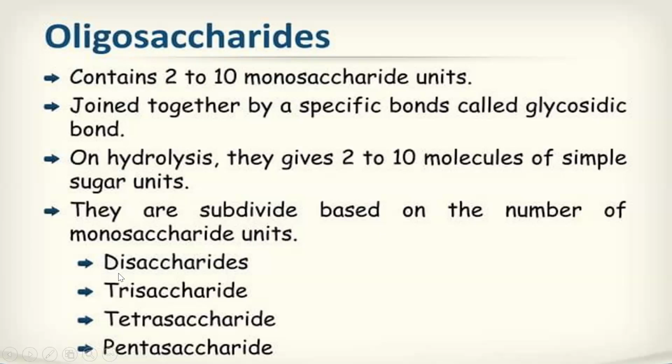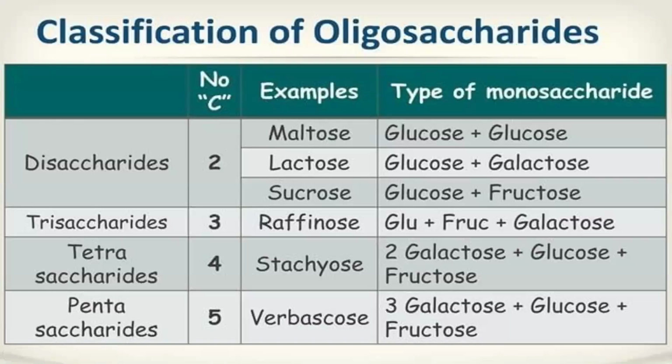If they have 2 monosaccharide units, it is known as a disaccharide; di means 2 and tri means 3. If they have 3 monosaccharide units, they come under trisaccharides. If they have 4, they come under tetrasaccharides. If they have 5 sugar units, they come under pentasaccharides. Next, the classification of oligosaccharides: they are divided based on the number of sugar units present. With 2 sugar units, they are disaccharides. Examples are maltose, lactose and sucrose.